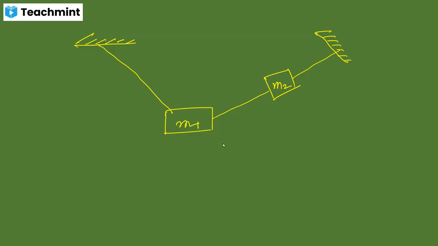I'm not drawing any angle, nothing. No angular concept I will deliver. I'm just making you understand the tension forces. So in this case, the tension force working in this direction is T. The tension force between these two is T1. Oh, sorry, by mistake I have written T2. This should be T1. Both of the tension forces will be equal between these two objects, and the tension force present between M2 and the string will be T2.